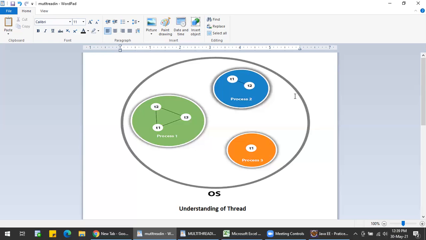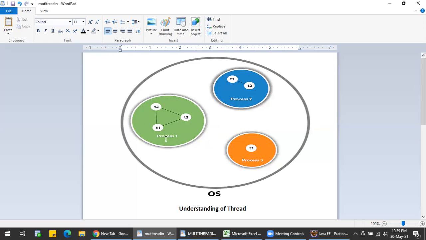I've already explained what a process is and what a thread is. A process is nothing but a program, which can have multiple threads, and each part of a process is nothing but a thread.